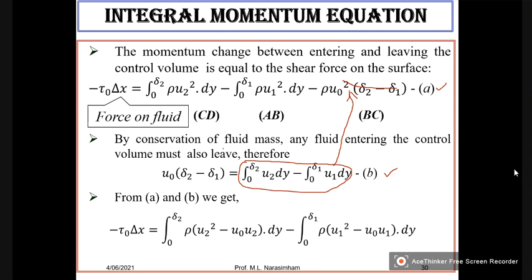So this is what you get. Now simplify. If you simplify, you get this expression.